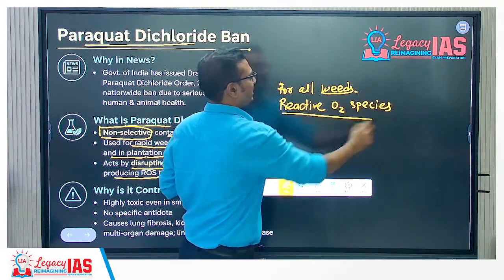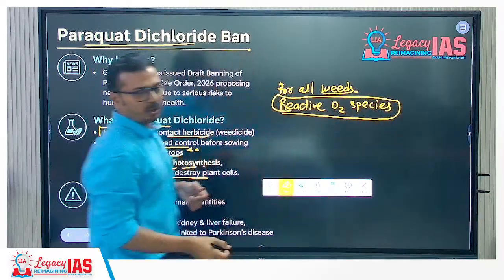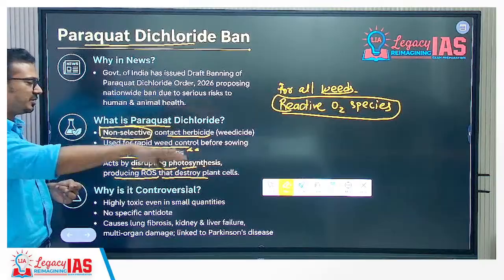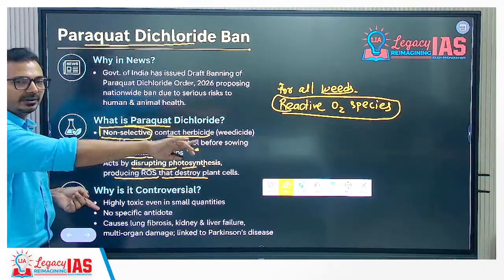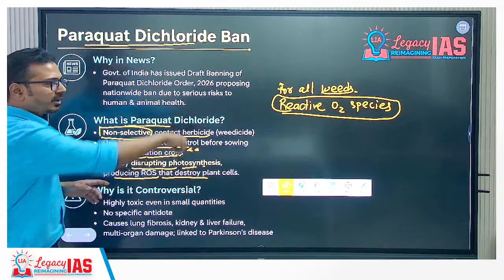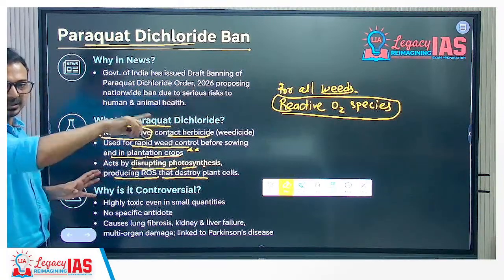So it is creating chemically reactive oxygen molecules that destroy plant cells, and that's why it is disrupting photosynthesis in weeds and destroying them. Most of the weedicides work on this mechanism. This mechanism you have to remember.